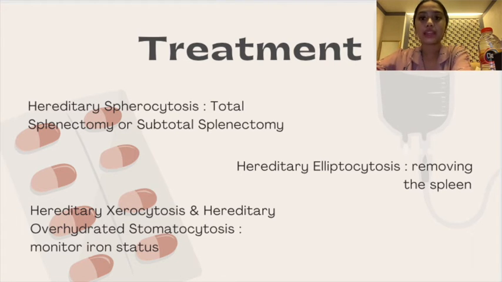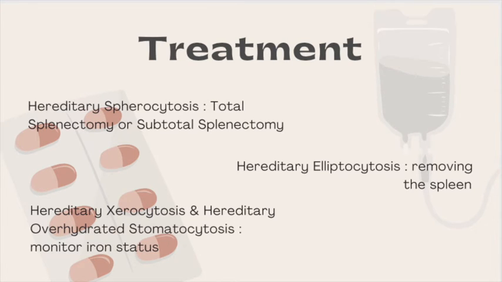Corticosteroids are indicated in autoimmune hemolytic anemia, but for congenital hemolytic anemia, supportive therapy is preferred. For hereditary spherocytosis, total splenectomy and subtotal splenectomy can be performed. For hereditary elliptocytosis, spleen removal can be done, and it is important to monitor iron status in hereditary stomatocytosis and hereditary overhydrated stomatocytosis.